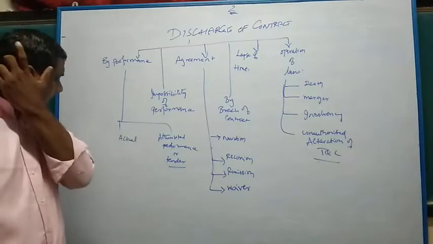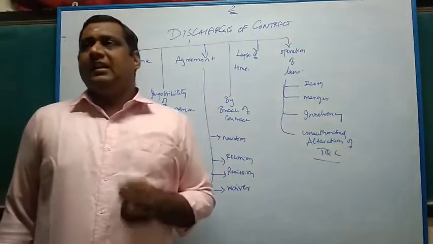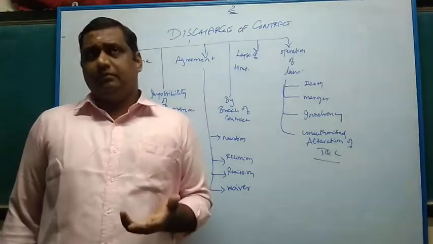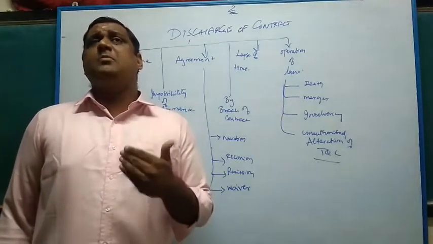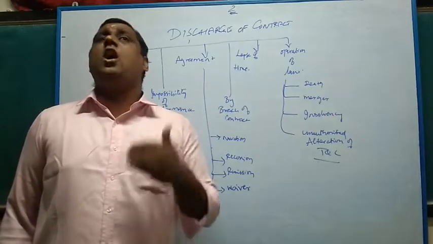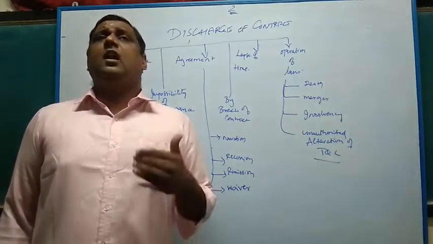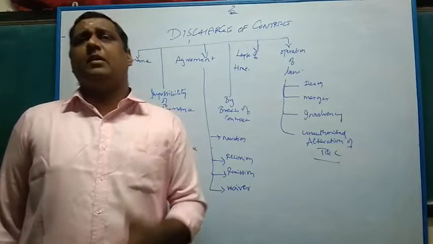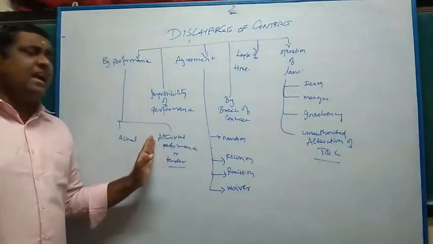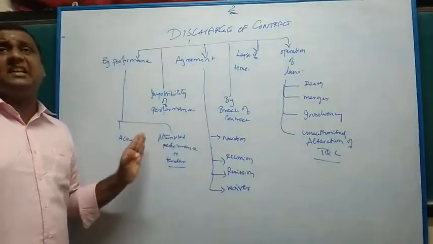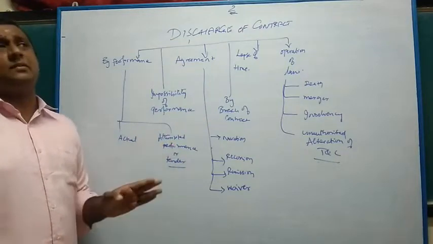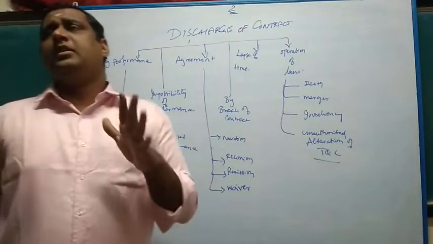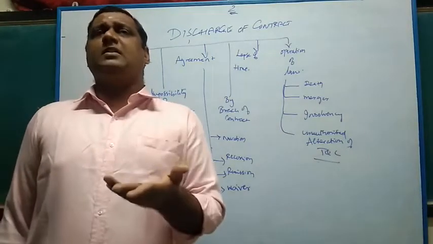Attempted performance or tender. A, the promisor, is now ready to perform, whereas B, the promisee or the acceptor, is not willing to accept and not ready to perform his side of the obligation. So, it is attempted performance because A is attempting to perform. B is not willing to accept. That is not A's problem. So, it is attempted performance or tender.